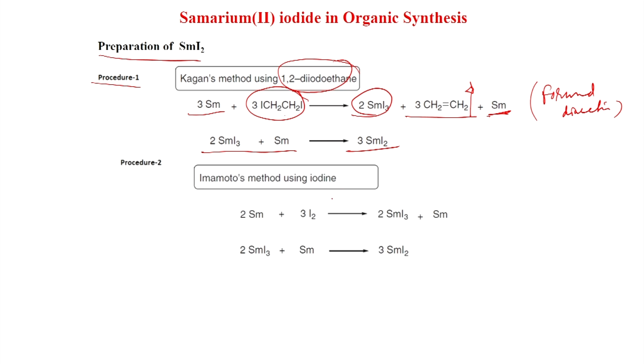Imamoto method, here he used iodine actually. So, samarium plus 3 I2 gives 2 SmI3 plus samarium. Similarly, the second step is the same, 2 SmI3 plus Sm gives 3 SmI2. So, this is actually the same, 3 SmI2 is formed here.